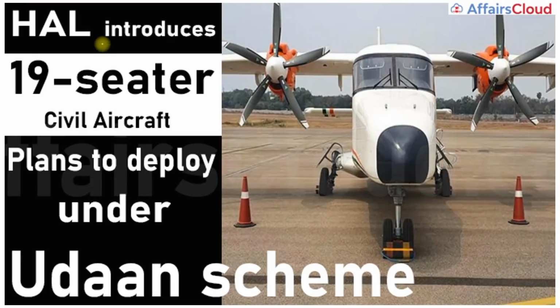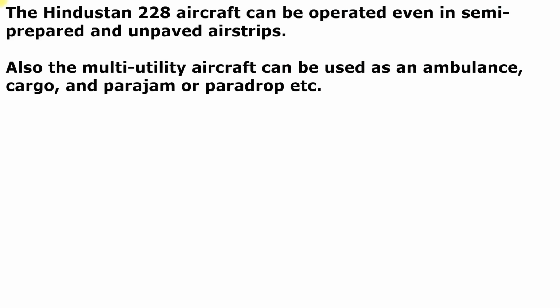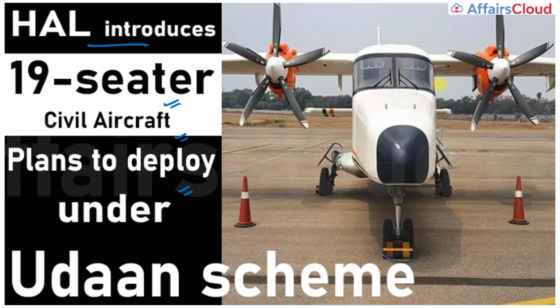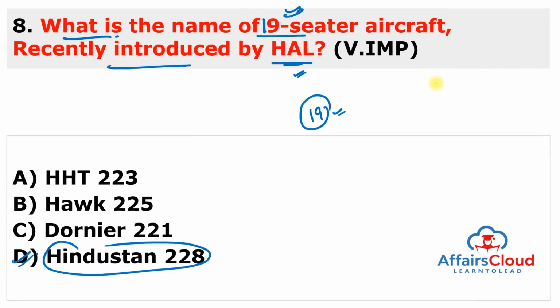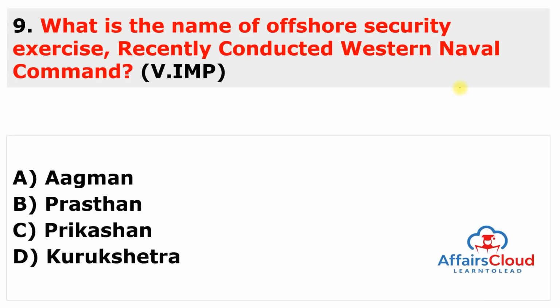And you can see here, Hindustan Aeronautics Limited introduced 19-seater civil aircraft, planning to deploy under the Udan scheme, which is Ude Desh Ka Aam Nagrik. And the Hindustan 228 aircraft can be operated even in the semi-prepared and unpaved airstrips. And also the multi-utility aircraft can be used as an ambulance, cargo or paradrop, etc. So many activities can be done through this small aircraft, and it is launched under the Udan scheme, which is known as Ude Desh Ka Aam Nagarik. So you have to just remember the name. This is Hindustan 228.